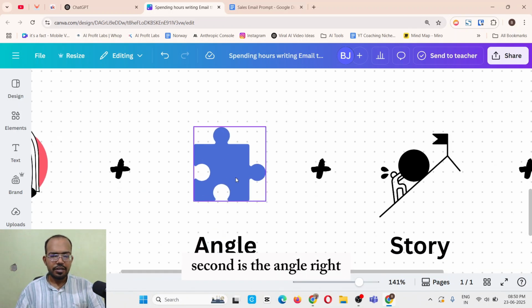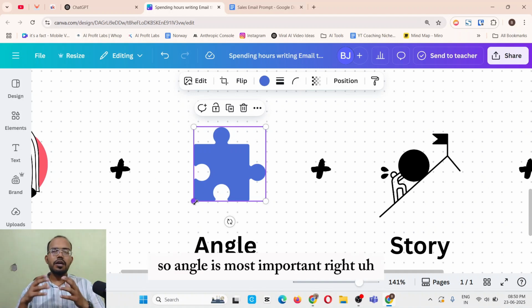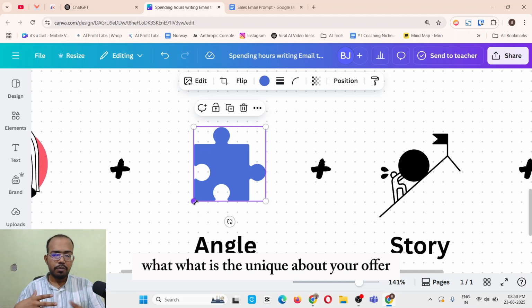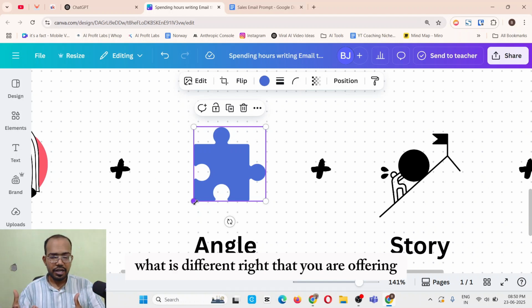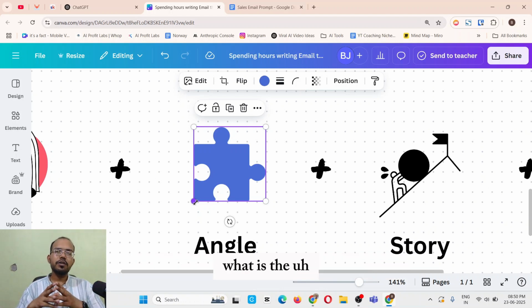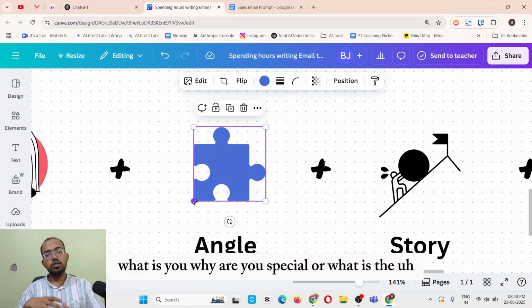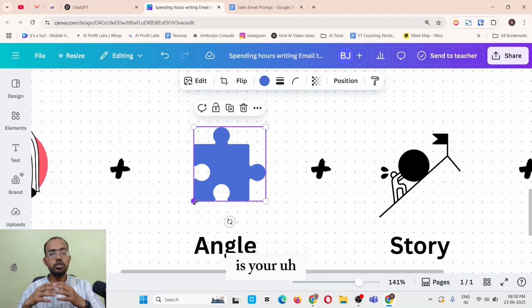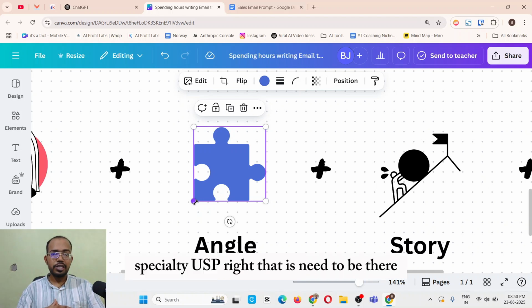Second is the angle. The angle is most important. What is unique about your offer? What is different that you are offering? Why are you special, or what is your specialty, your USP? That needs to be there.